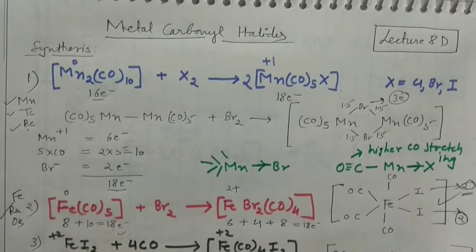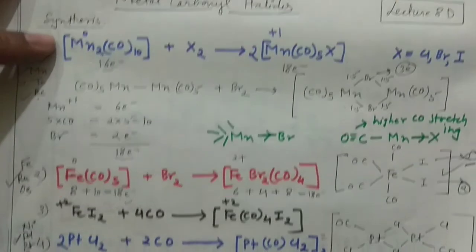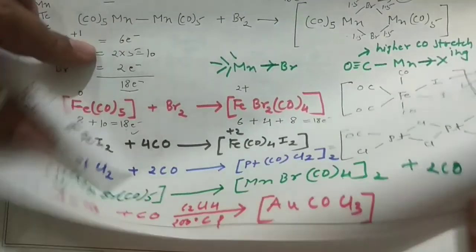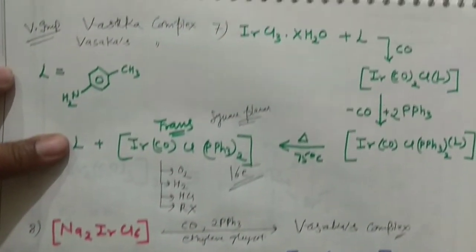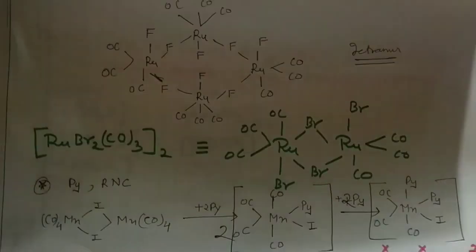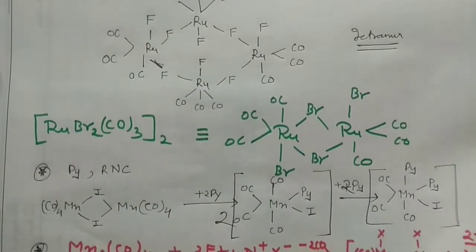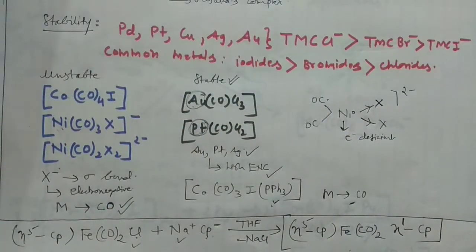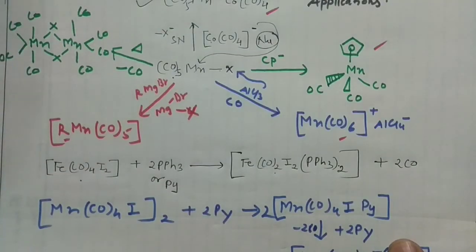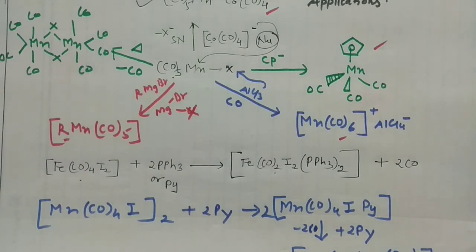If you want, you can take the quick recap. These were some of the preparative methods, and then I have discussed the Vaska complex, which is very, very important from the examination point of view, and then I have discussed some of the structures, how to draw them, and then I have discussed the properties and the reactions of all these compounds. Okay, so this is all about transition metal carbonyl halides. Okay, in this particular lecture, a few things are very, very important for the competitive examination point of view, but for MSc students it is very, very important. Okay, I have summarized a lot of literature here, and I have searched this literature from various sources.